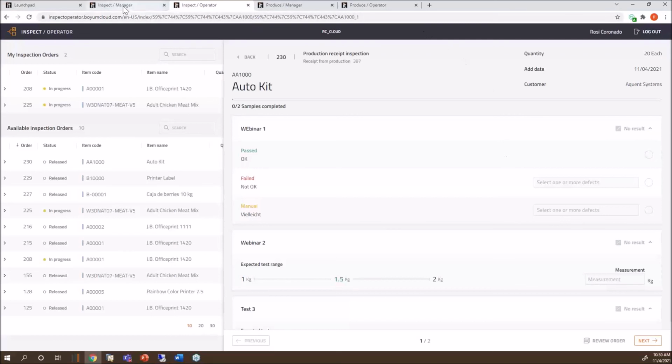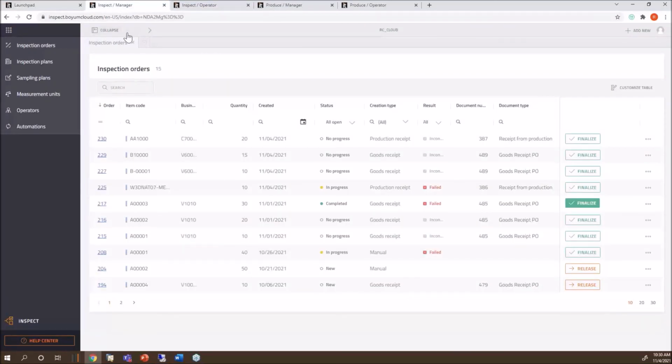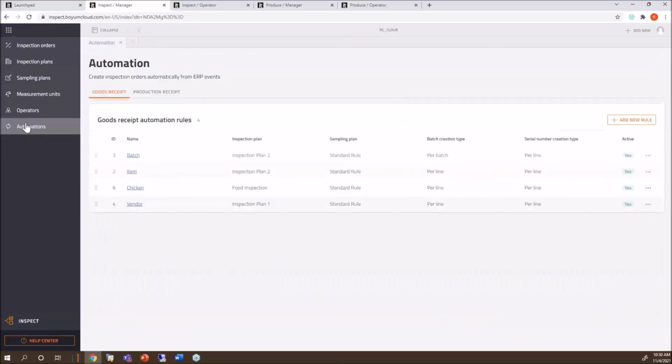That's what I wanted you to see. So the Inspect Manager sets up the rules, sets everything up, and then you put in the automation and it does it. You saw it twice on the goods receipt. You saw it receiving in from production.